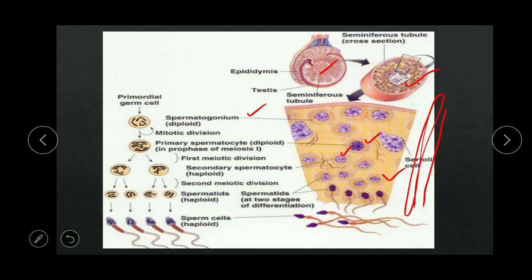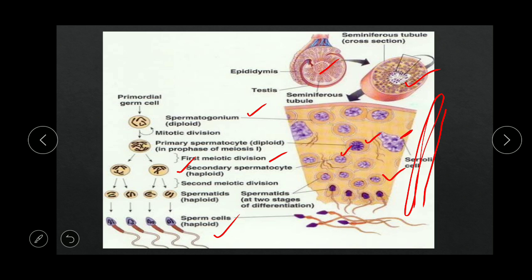Here you can see the primordial germ cell, then mitotic division, becoming the primary spermatocyte. Then the first meiotic division, and they become the secondary spermatocyte. So primary spermatocytes are diploid, and secondary spermatocytes are haploid. Then the secondary spermatocyte undergoes meiosis 2 and becomes spermatids, which are also haploid cells. We will see this process in detail. Then the spermatid will form the sperm cell or the mature motile spermatozoa.